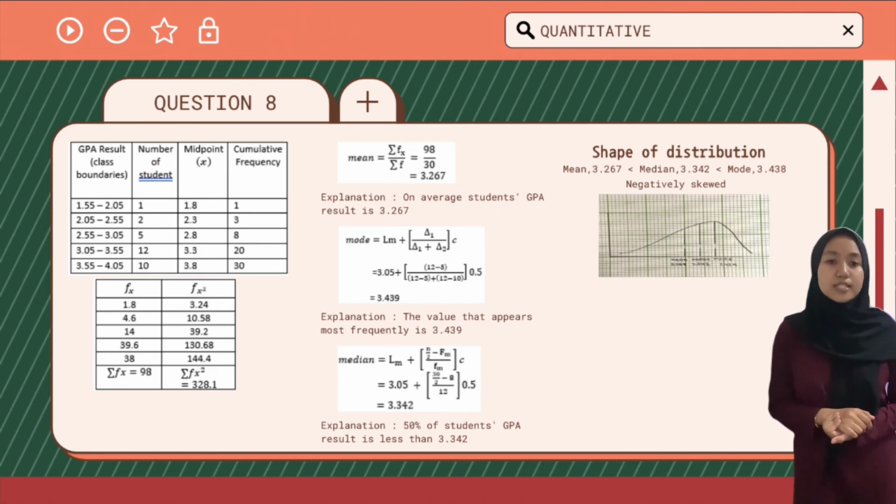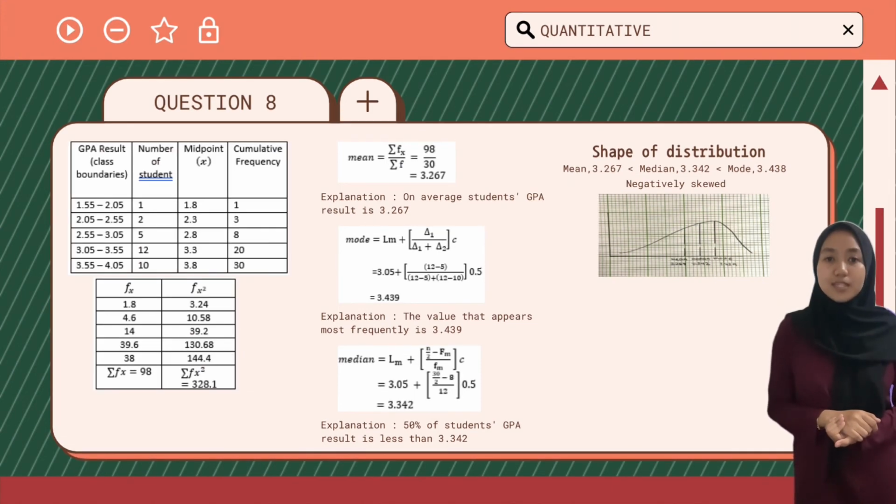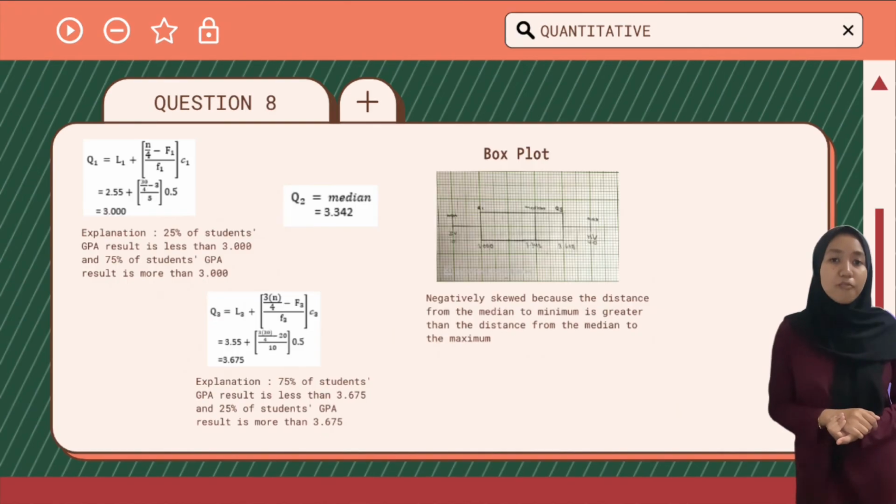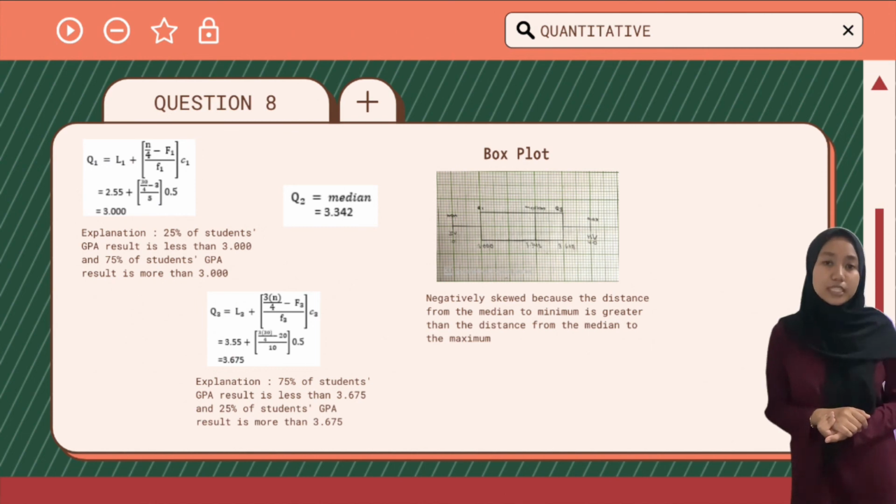Since the mean value is less than the median, and the median is also less than the mode, the distribution is negatively skewed, and you can see it on the slide. For measure of position, quartile 1 is 3.0. It means 25% of students' GPA results are less than 3.0, and 75% of students' GPA results are more than 3.0. Quartile 2 is equal to the median.